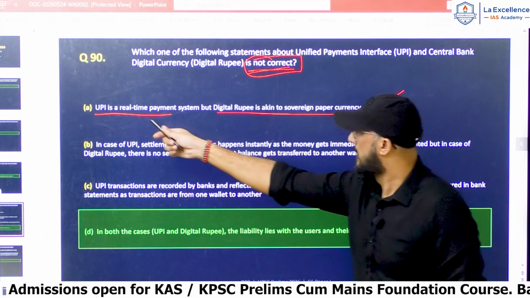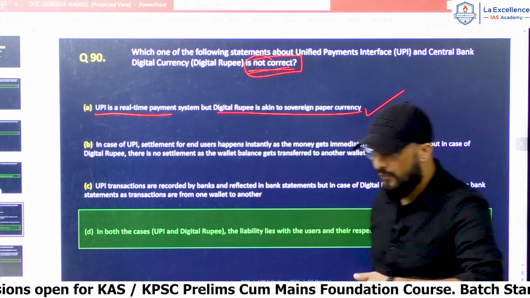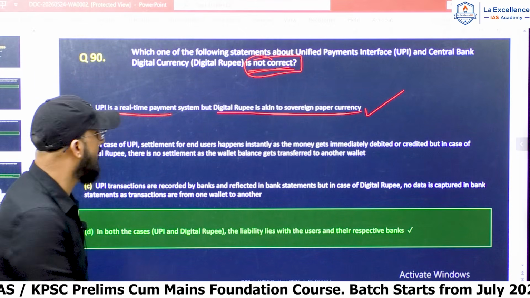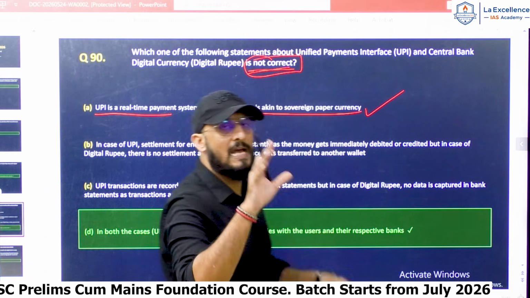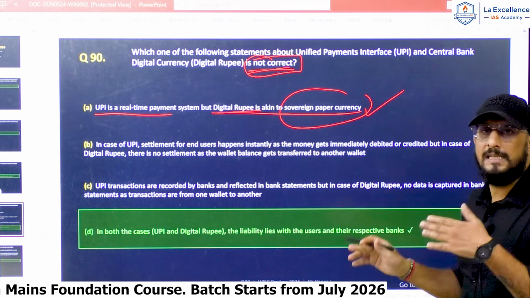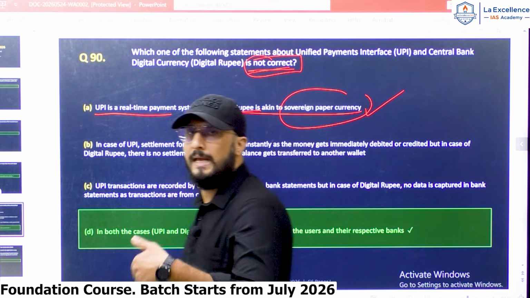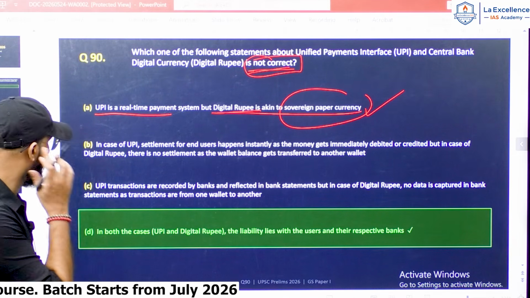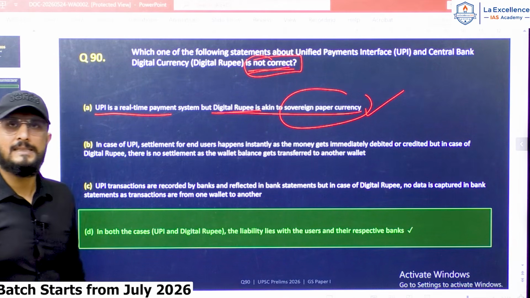UPI is real-time payment. We send the money, the person will get the money immediately. Real-time payment. And digital rupee is akin, akin means similar to sovereign paper currency. Yes, digital rupee is nothing but rupee in digital form. Statement 1 is correct. Or statement A is correct.